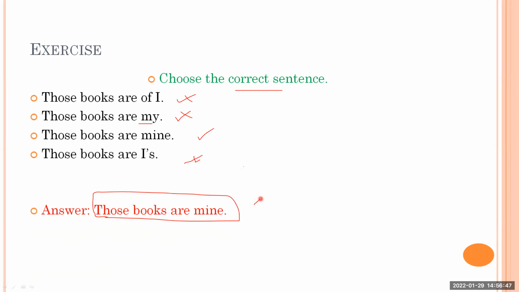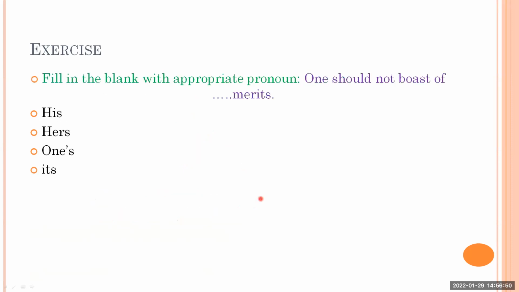All right. With this question, let's go to the next slide. With the next question, it says fill in the blank with the appropriate pronoun. And your sentence for this: one should not boast of dash merits. His, hers, one's, or its. I got it from Pradnesh. His. His merits. Okay, we will think of.